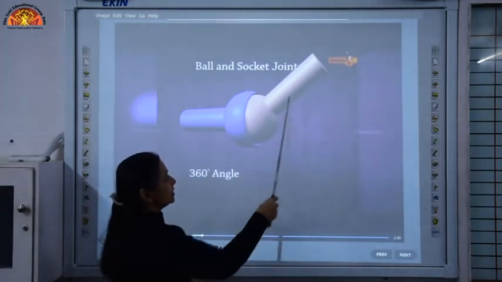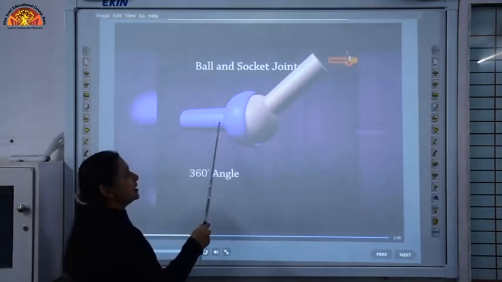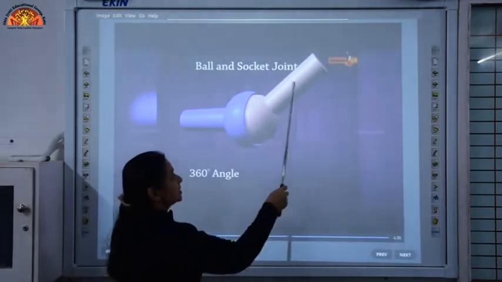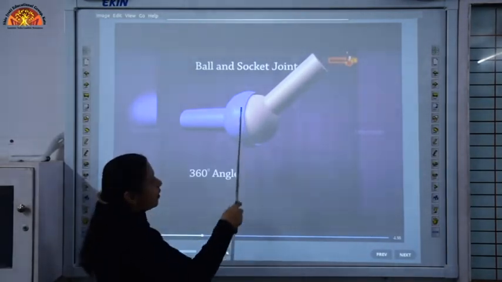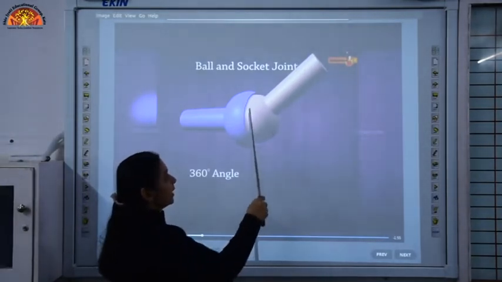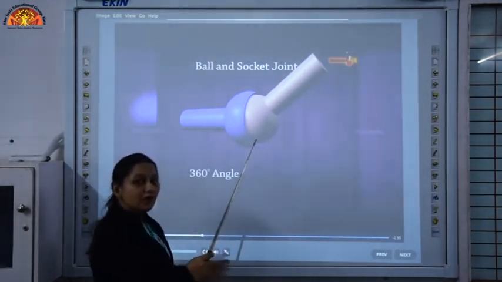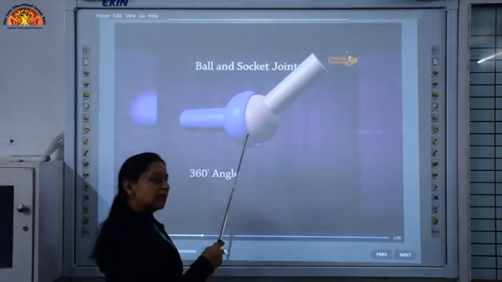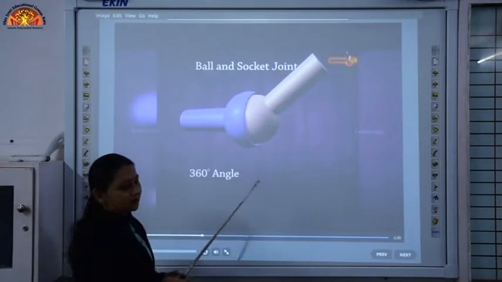As you can see children, this is one bone and this is the other bone.